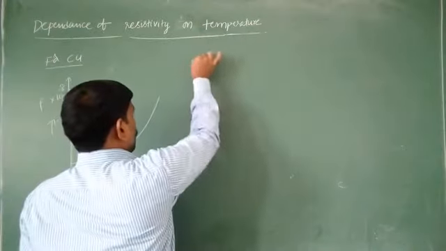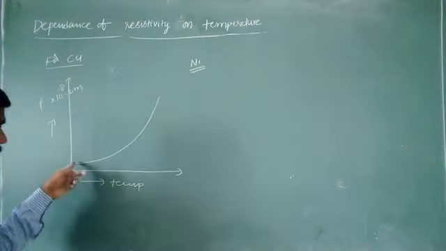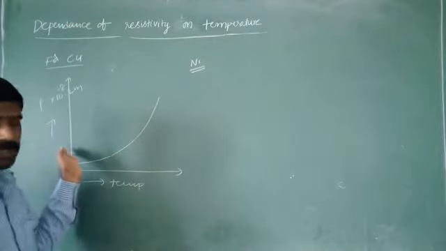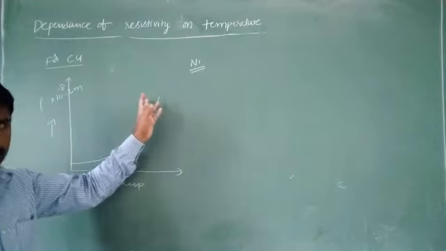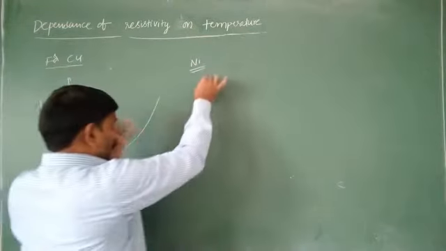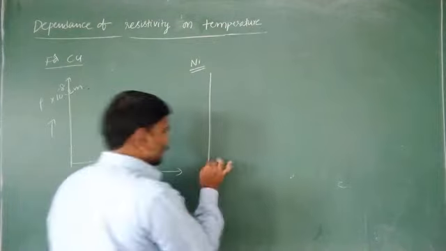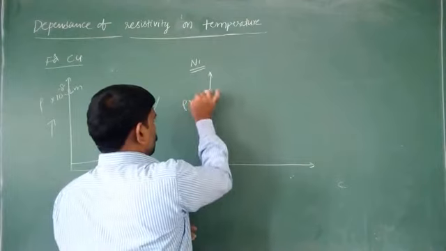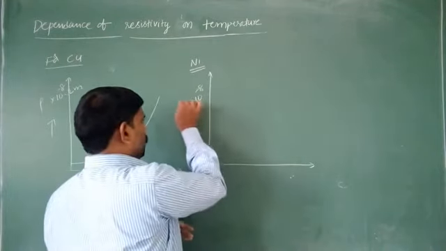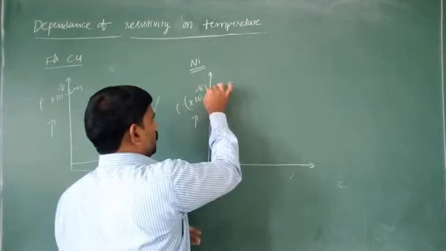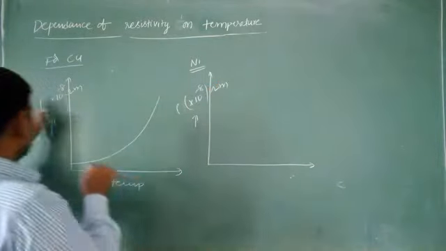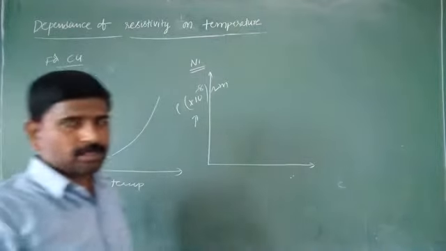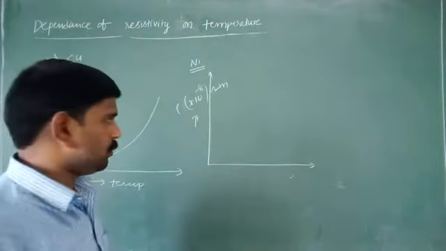Now observe the case of nickel. With respect to the rise in temperature, resistivity increases, but it is not linear here. Rho is in the order of 10 to the power minus 8 ohm meter here too.